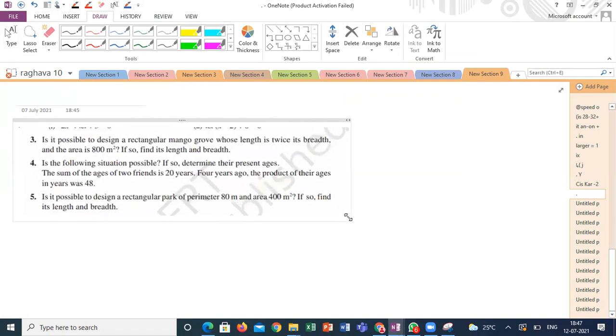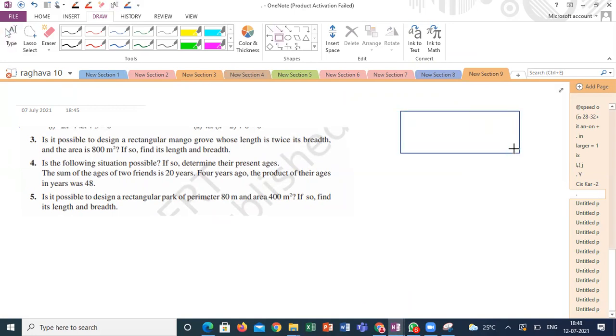See, this is a question where they are asking the possibility of the situation. Is it possible to design a rectangular mango grove? The length is twice its breadth. If breadth is x, length is 2x, and area is 800 meters square. If it is possible, find the length and breadth.